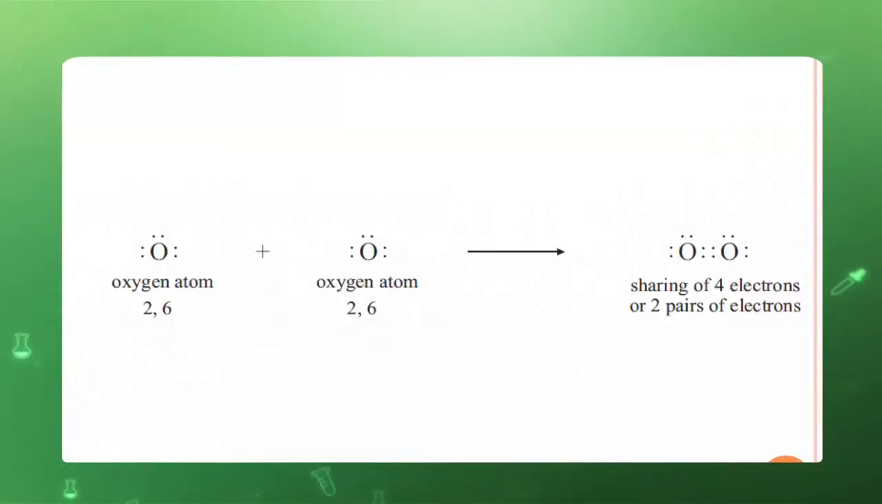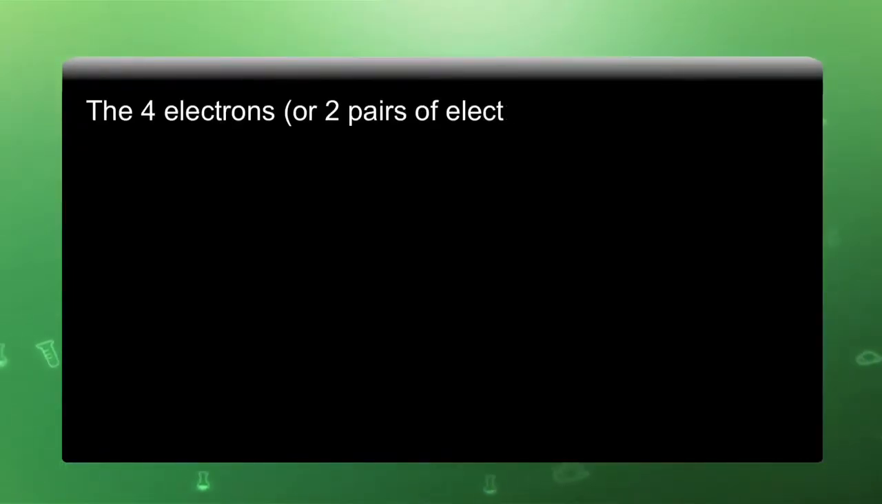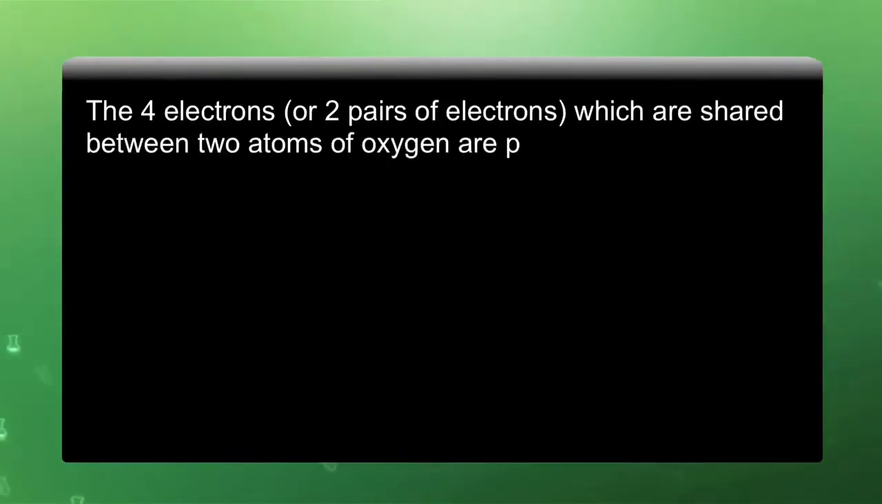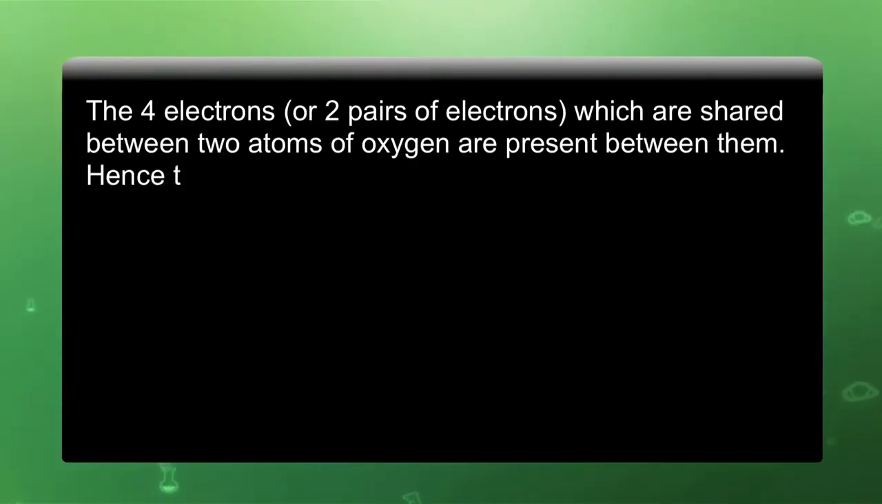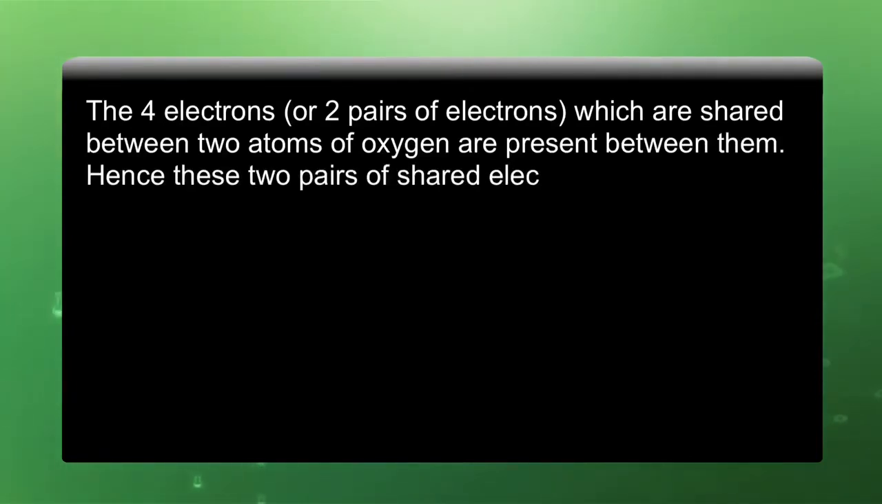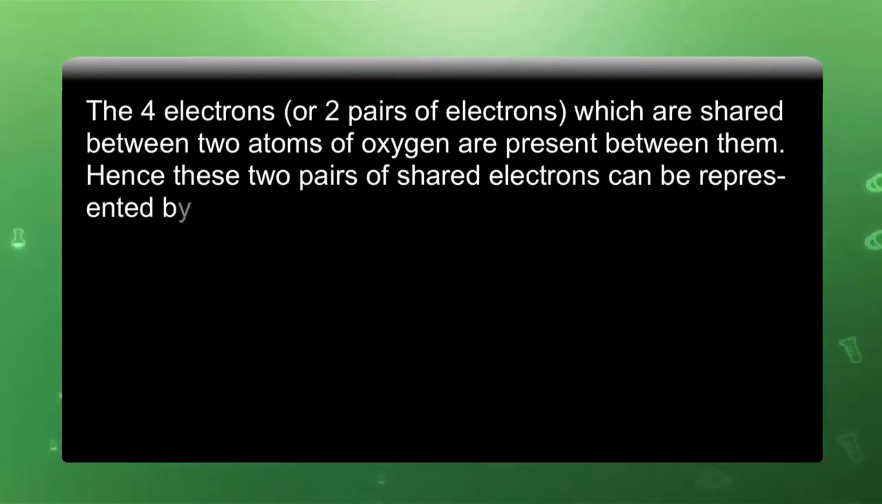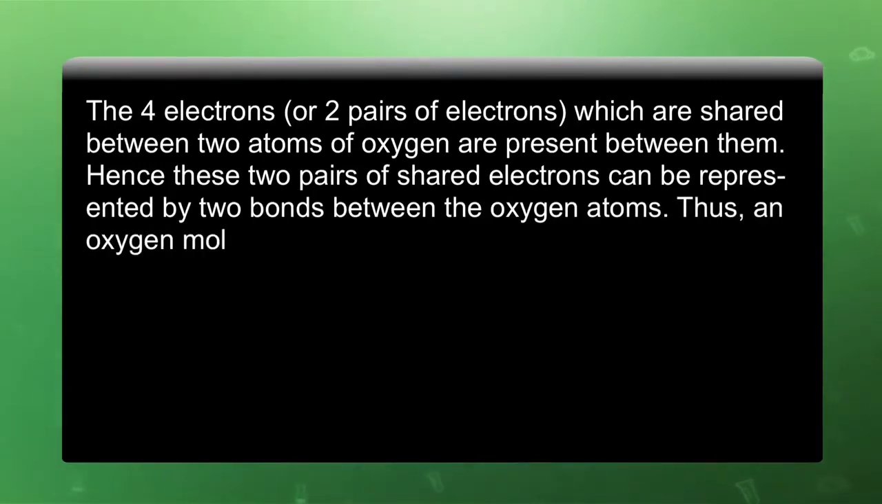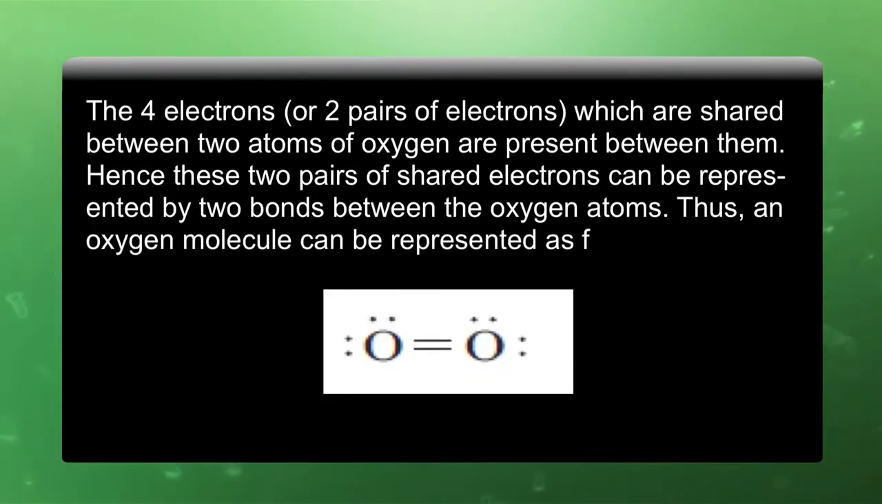Here, as both the oxygen atoms need 2 electrons, both the oxygen atoms will share 2 electrons each, and ultimately it is bonded by a double covalent bond. The 4 electrons or 2 pairs of electrons which are shared between the 2 atoms of oxygen are present between them. Hence, these 2 pairs of shared electrons can be represented by bonds between the oxygen atoms. Thus, an oxygen molecule can be represented as O double bond O.